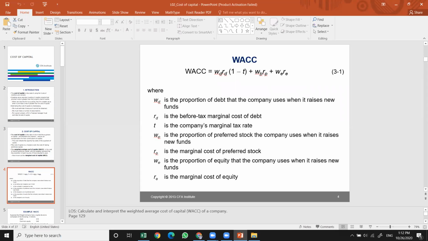Plus WP times RP. WP is the proportion of the preferred stock. If the company has some preferred stock, we need to take it into consideration while estimating the weighted average cost of capital. And RP is the marginal cost of the preferred stock. Plus WE and RE, the proportion of equity and the marginal cost of the equity, respectively.